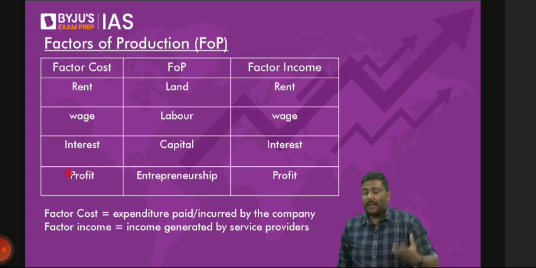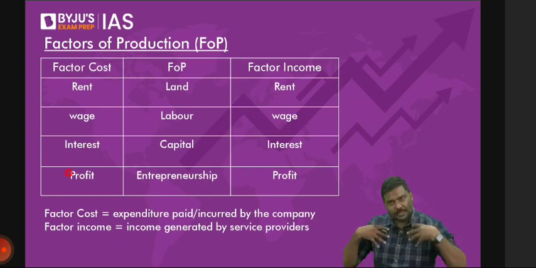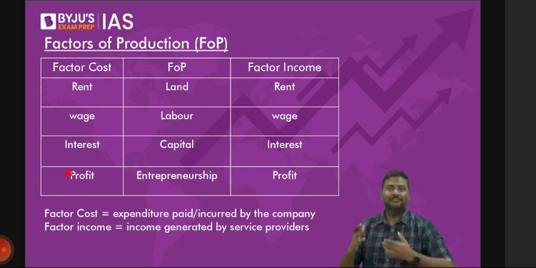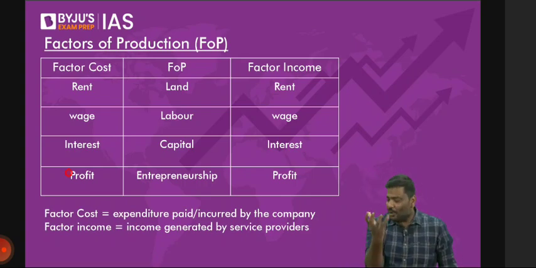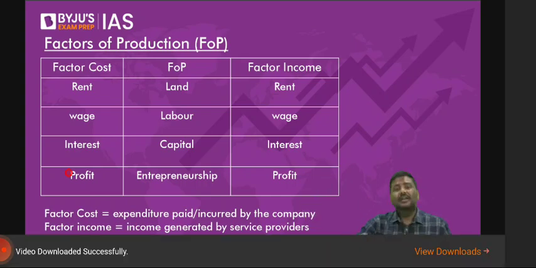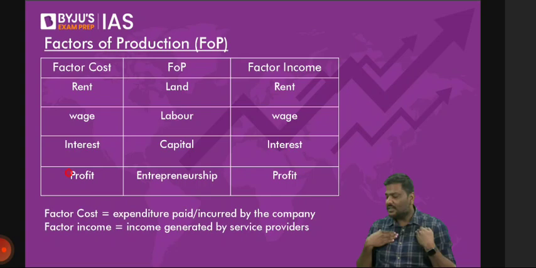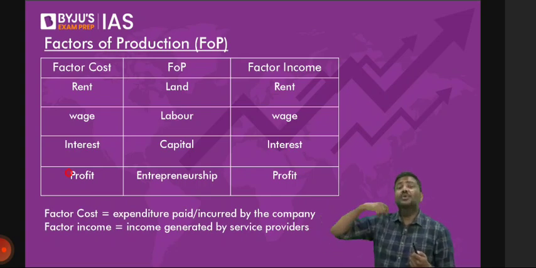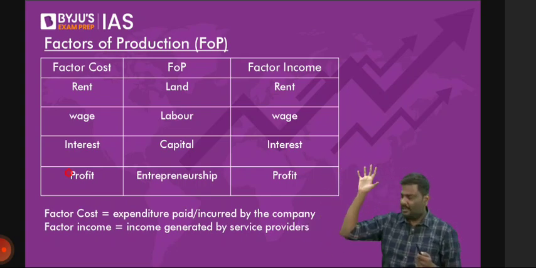Done? Capital is nothing but a good which is produced by us, which will be used for further production. Is it okay? I'll repeat it. A good produced by us, which will be used for further production. For example, any machine that you can think of has been produced by us. And understand this machine will be used for producing other goods. That is basically capital.